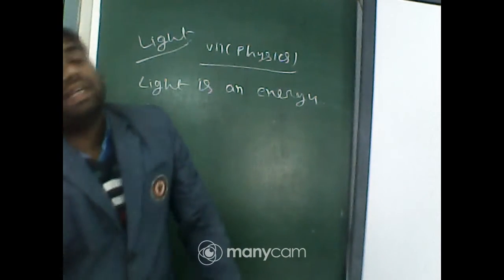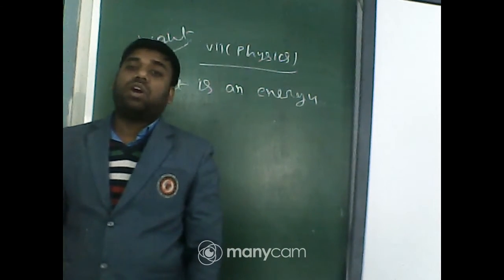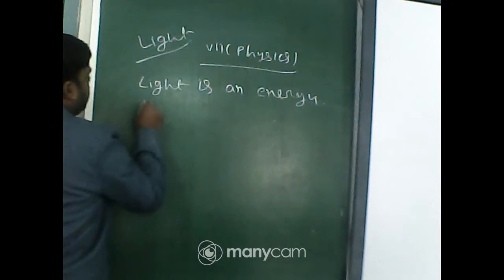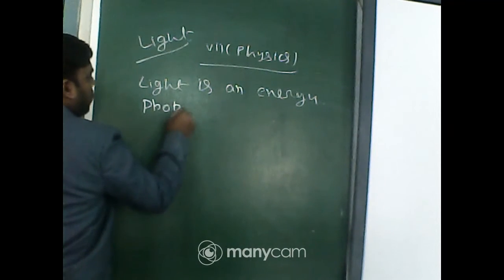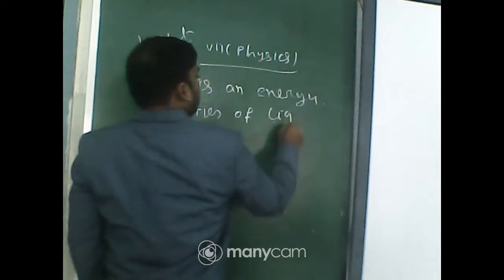So light is an energy that can change into another energy, as well as helping us to see objects in our world. Next, what are the properties of light?